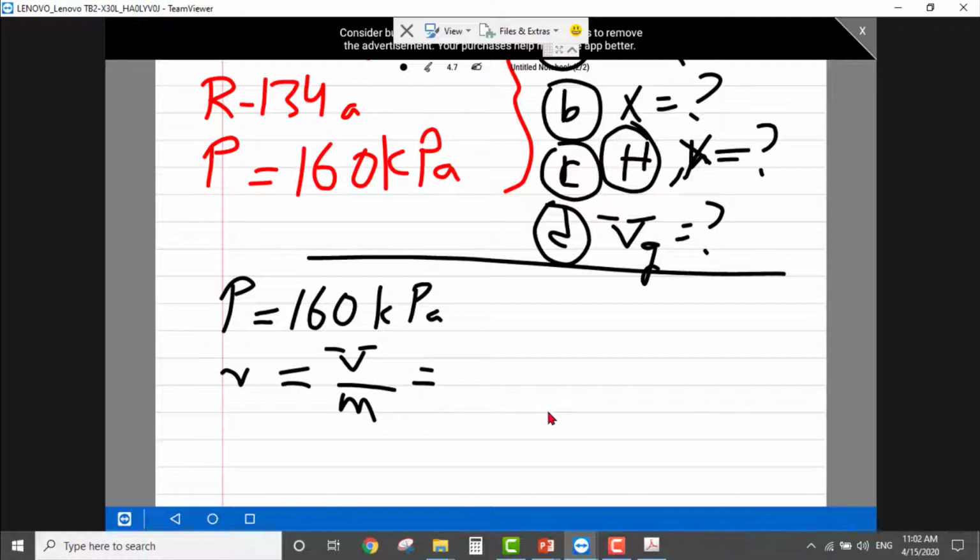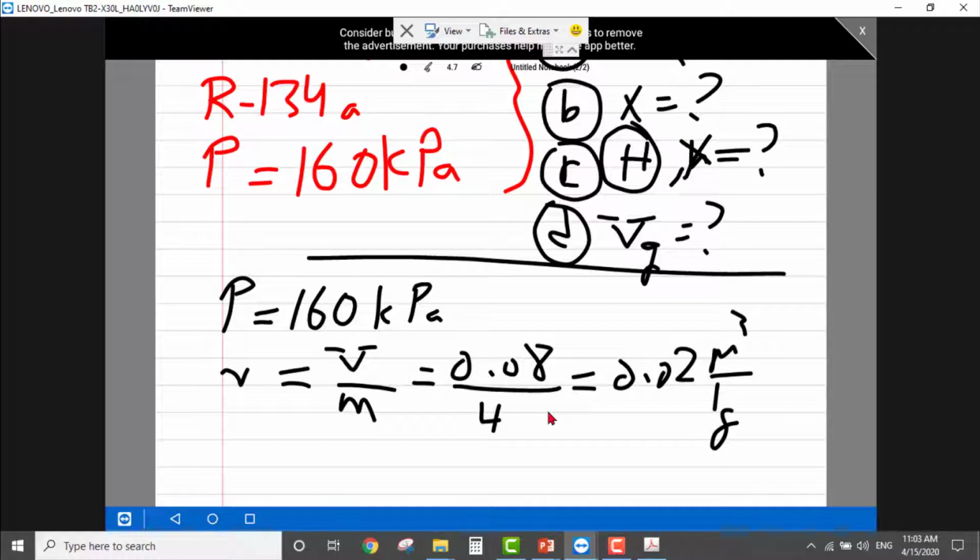So V capital, 0.08, divided by mass, which is 4 kilogram, and the specific volume is equal to 0.02 meter cube per kilogram.